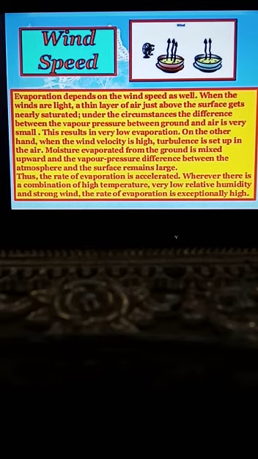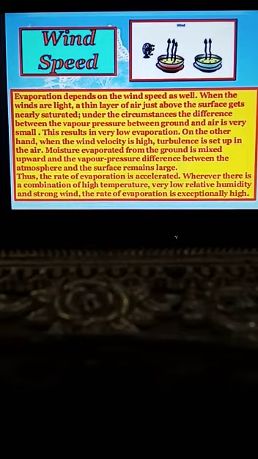When there is wind, the water vapors that form near the surface of the water when the water evaporates are carried away more quickly. So the greater the amount of wind, the faster the rate of evaporation. This makes space for newly formed water vapors to escape into the air.